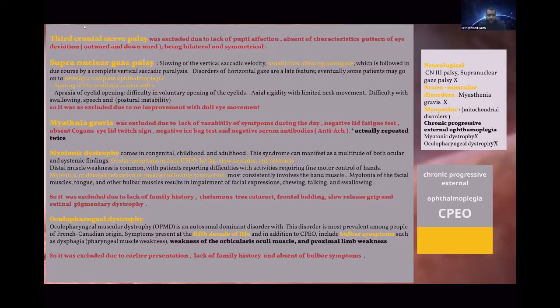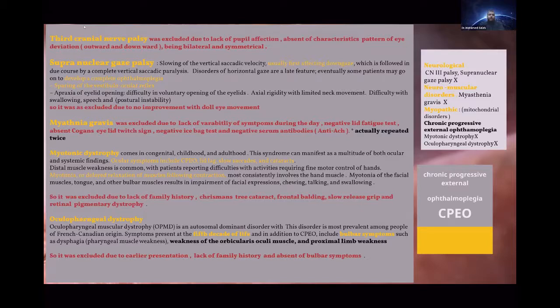About oculopharyngeal dystrophy, it is autosomal dominant, in older patients around the fifth decade. In addition to external ophthalmoplegia, there are dominant bulbar symptoms such as dysphagia and weakness of the teres muscle. So it was also excluded due to lack of family history and absence of bulbar symptoms. So we can conclude that our patient has chronic progressive external ophthalmoplegia.